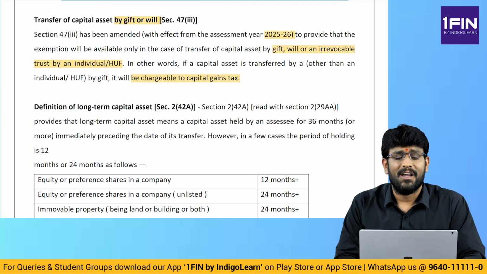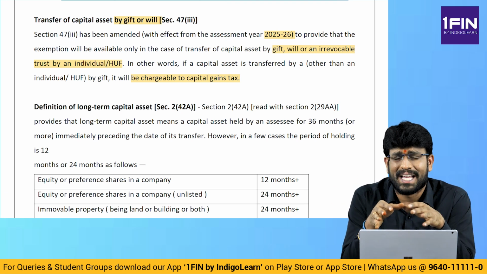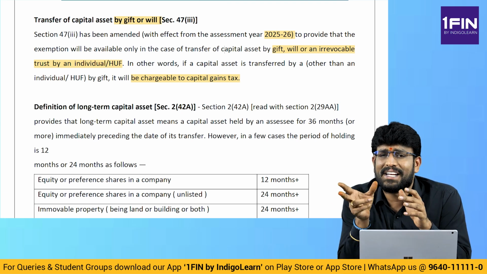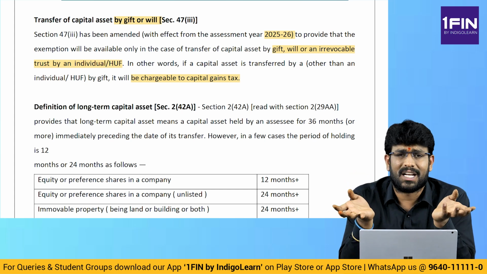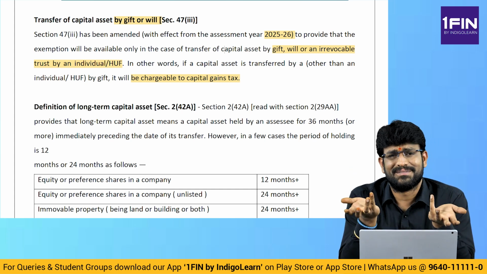So the small thing is that where there is a concept called transactions not regarded as transfer, where there is a point known as transfer of capital asset by way of gift or will, the extra words they added there are: by way of gift or will or irrevocable trust by an individual or HUF, because that is where there is a concept of gift, right? Very logical amendment actually. Next point.